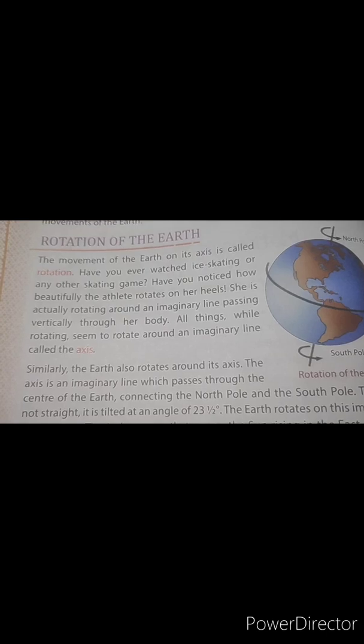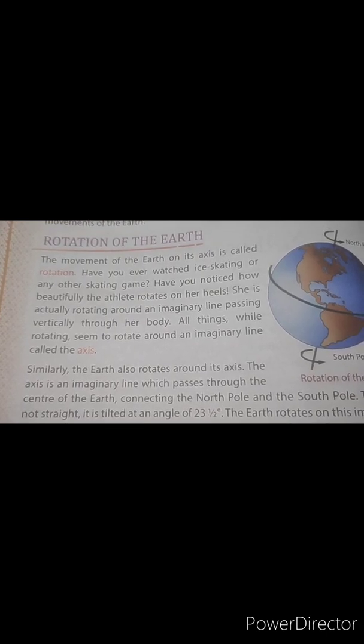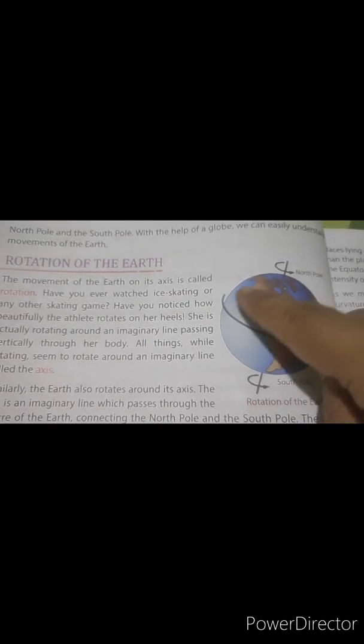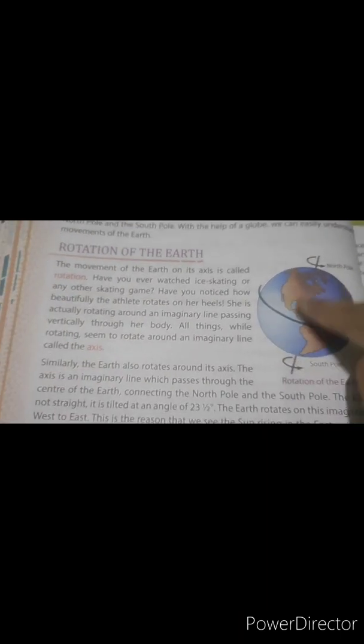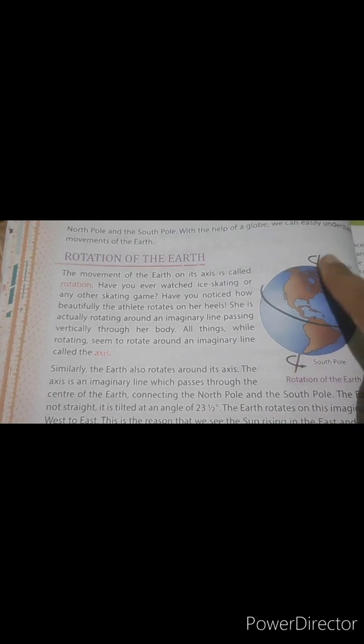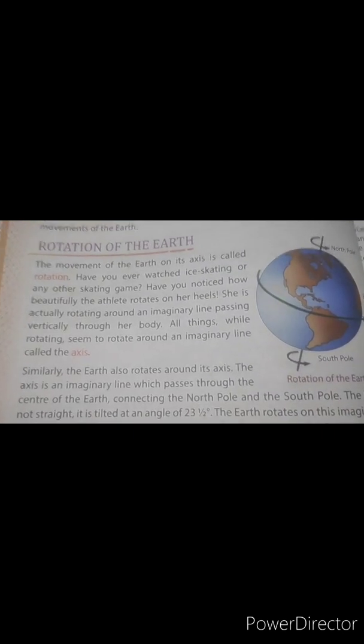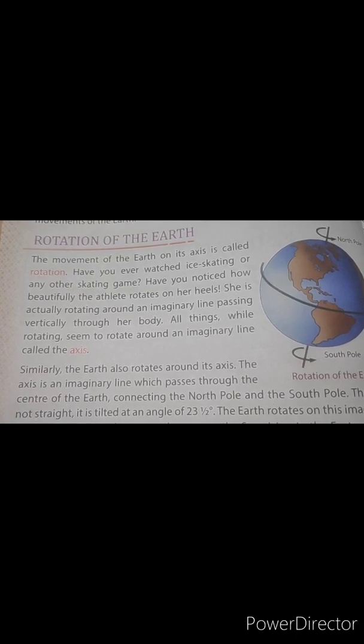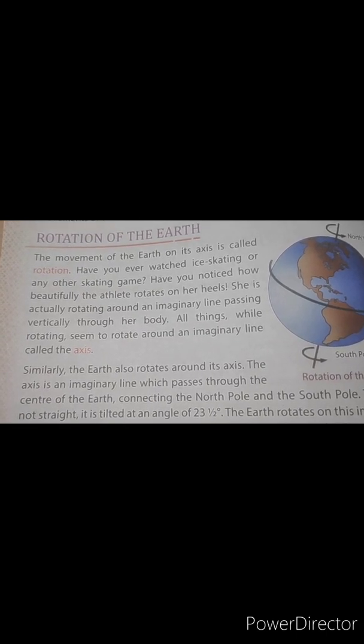The movement of the earth on its axis. This is the axis. The movement of the earth on its axis is called rotation. Underline this sentence. The movement of the earth on its axis is called rotation.